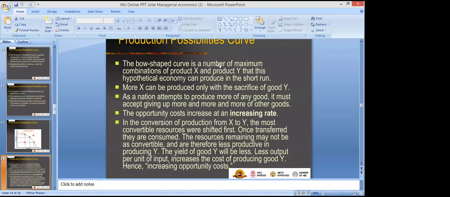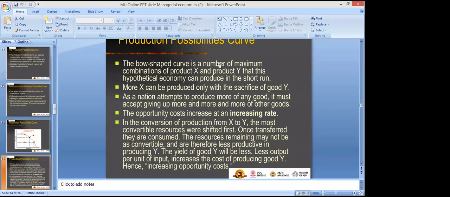In the initial stage there will be more yield of wine, but because we are dealing in the short run, after a certain stage there will be less output per unit of input, and it will ultimately increase the opportunity cost of producing good wine. So that's why opportunity cost is increasing. We have to give up more and more of one good in order to produce the other good, right?